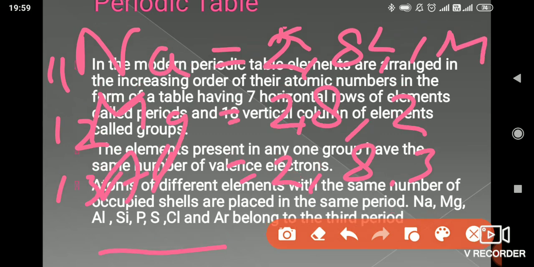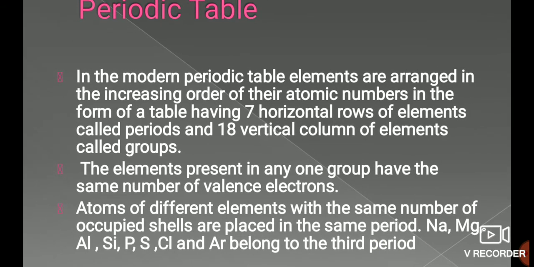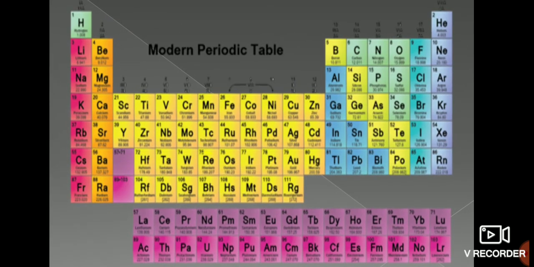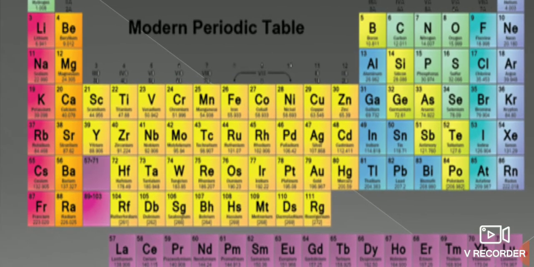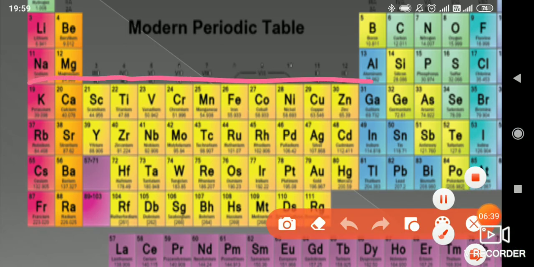So the atoms of different elements with the same number of occupied shells are placed in the same period, like sodium, magnesium, aluminium. If you see in this periodic table, this is sodium, magnesium, aluminium, silicon, phosphorus, sulfur, chlorine.